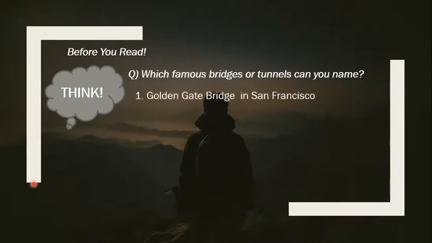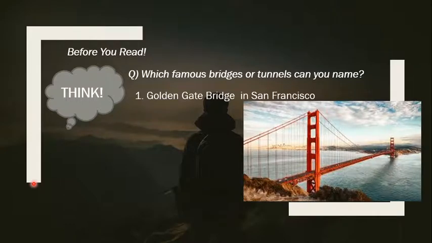The first being the Golden Gate Bridge in San Francisco. Now we have seen this already and you must be familiar with it as well. Yes students, this is the Golden Gate Bridge, which is in San Francisco, and this is a very famous bridge throughout the world. This is also a suspension bridge. We discussed this in the previous video.